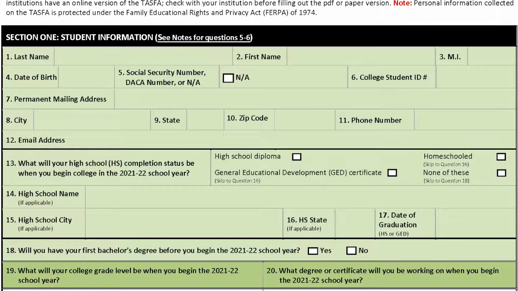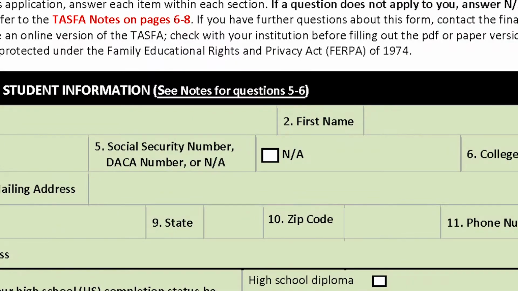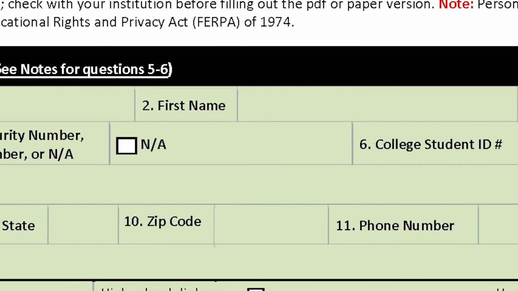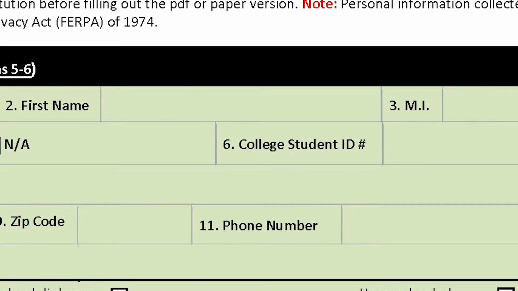Step 1. The first section of the TASFA asks for basic student information like name, address, and email address. This section also asks for your Social Security number, although having a Social Security number is not a requirement. If you don't have a Social Security number, write NA. This section also asks for a college student ID. This is only for students that have been issued an ID by a college. If you do not have a college ID, then leave the response blank.